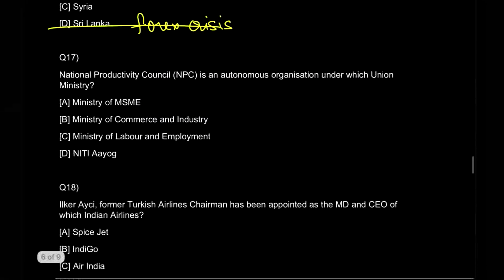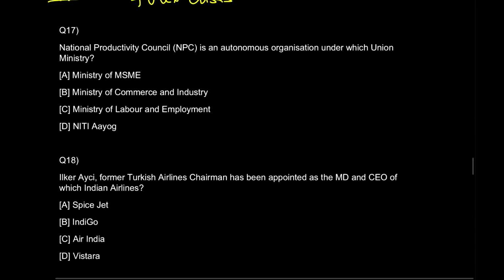Okay, let's come to the 17th question. NPC, that is the National Productivity Council, is an autonomous organization under which union ministry? Again, this is something related to your own country. कितने ministries होते हैं, कौन-कौन सी body किसके अंदर आते हैं, ये भी एक general knowledge का test करने का एक बहुत अच्छा area है.